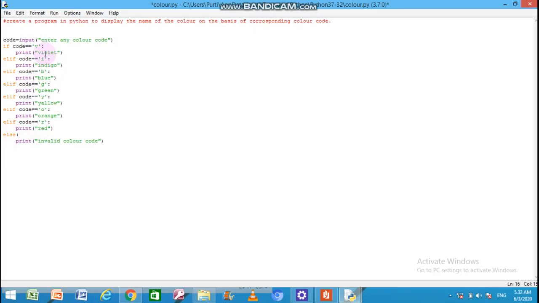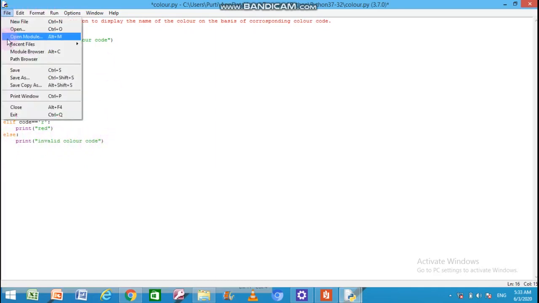All the possible color codes I have given. Now no more conditions are left. So if all the conditions become false, then it will print invalid color code, which is placed under the else block. When all the conditions become false, it will jump to the else part and execute the statement written over there, that is invalid color code. So let us run this program.